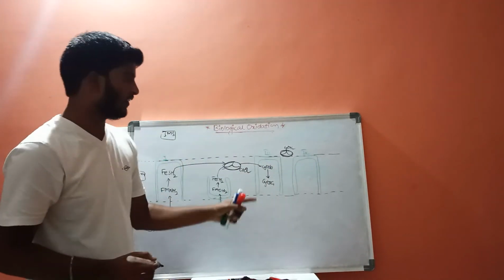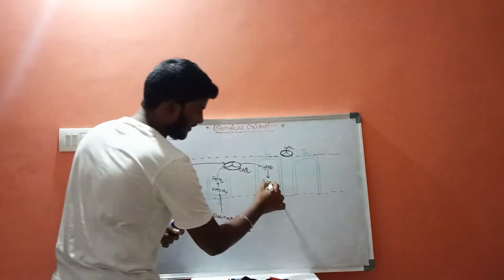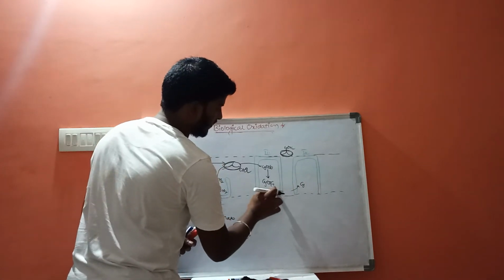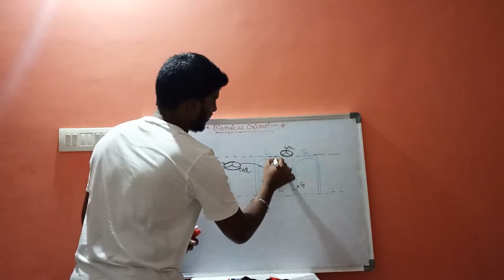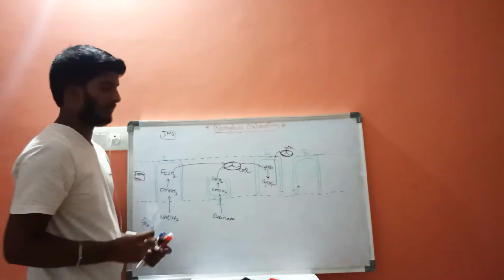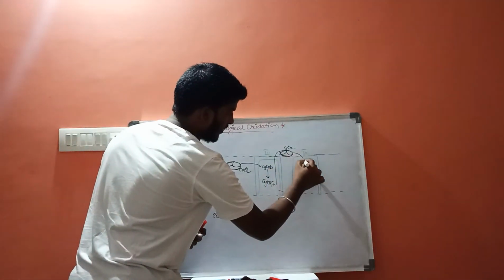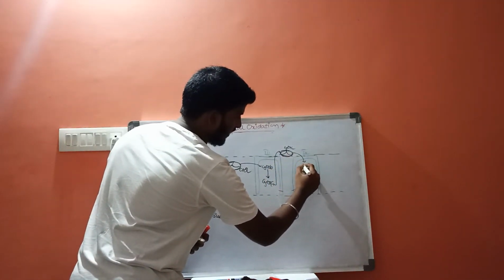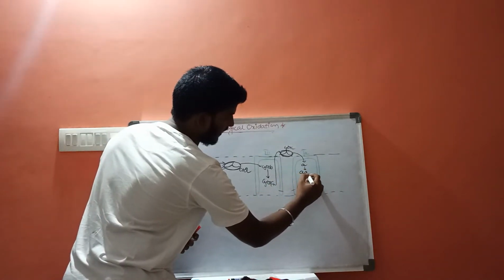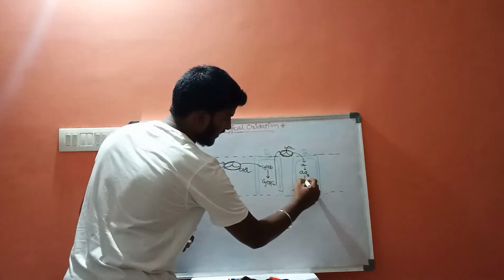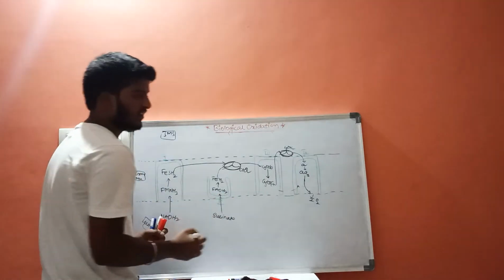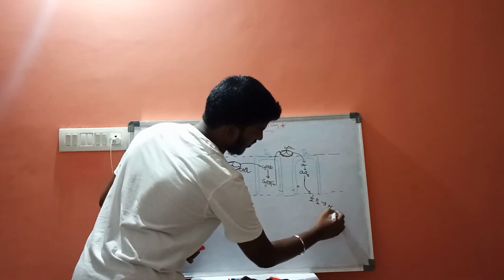From the cytochrome C1, 2 electrons will be given to the cytochrome C. From cytochrome C, 2 electrons will be given to the A, and from A it is given to the AA3, and here it is reacted with half mole of oxygen, resulting in formation of water molecule.